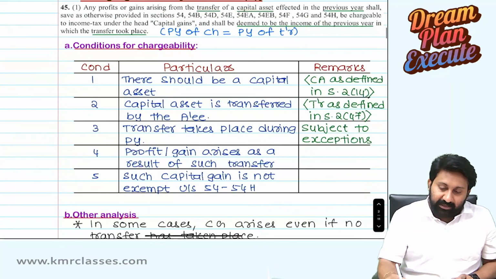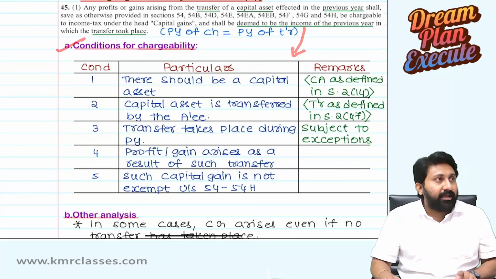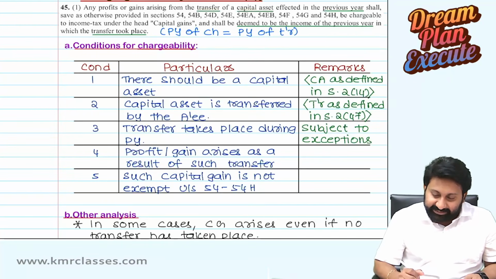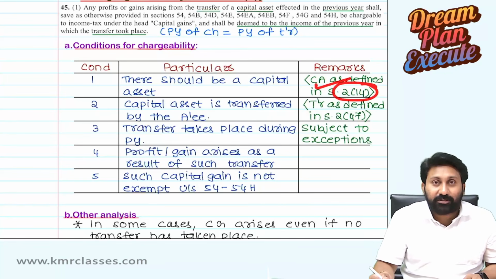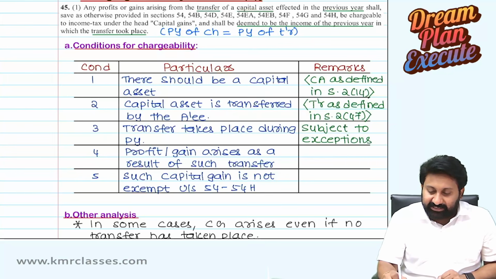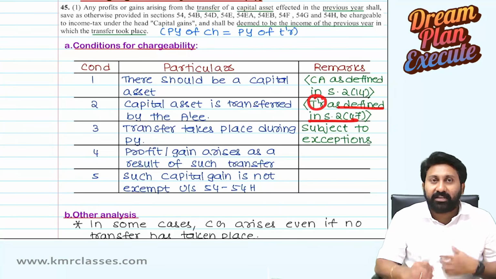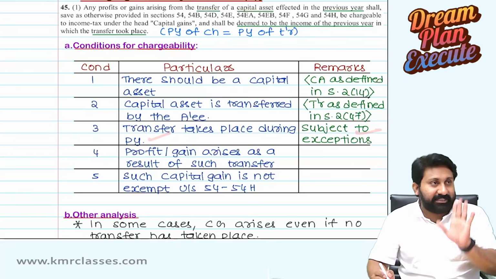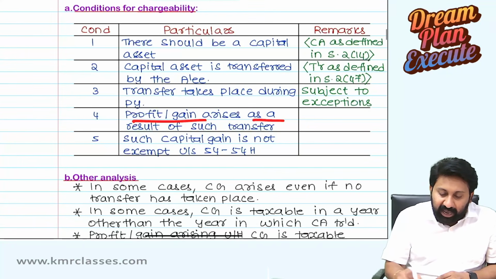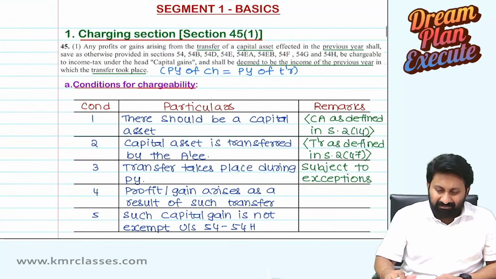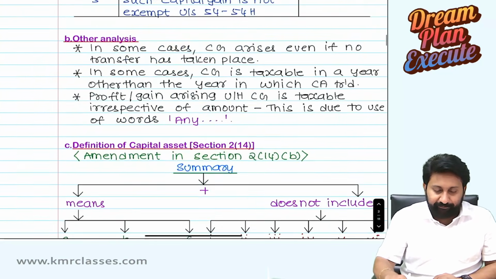So, from the charging section, point A, conditions of chargeability. Condition 1, there should be a capital asset, as defined under section 2 clause 14. We will read that. Condition 2, the capital asset is transferred by the assessee. Transfer is defined in section 2 clause 47. Transfer takes place during the previous year, subject to some exceptions. We will see that. Profit or gain arises as a result of such transfer. Such capital gain is not exempt under 54 to 54H. Whatever we discuss here, I have also written here.